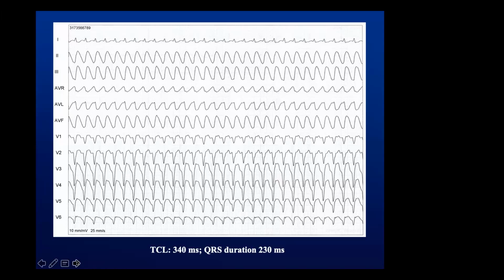If you look closely, there is a QS pattern in the inferior leads. There is a left bundle branch block morphology for the VT, and there is negative precordial concordance suggesting that this is ventricular tachycardia more often than not. If you look at the inferior leads, the QS morphology seems to suggest that perhaps there is an epicardial origin to this particular tachycardia, something that we could keep our eyes open for.